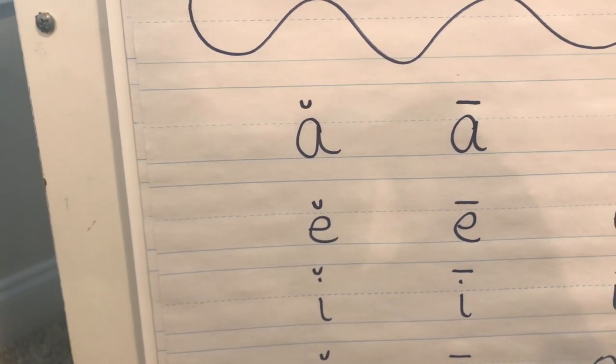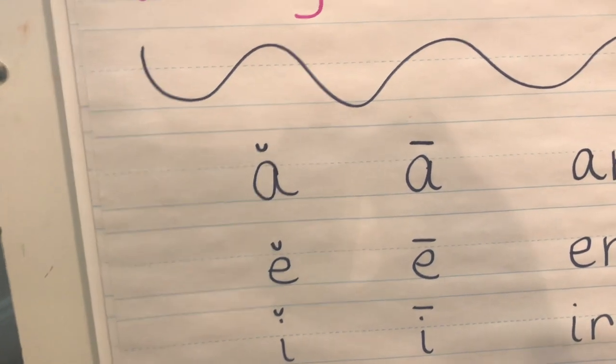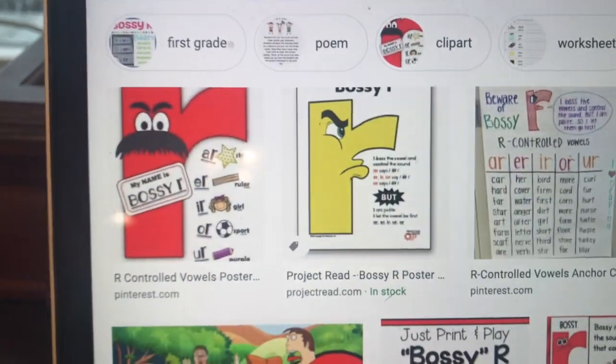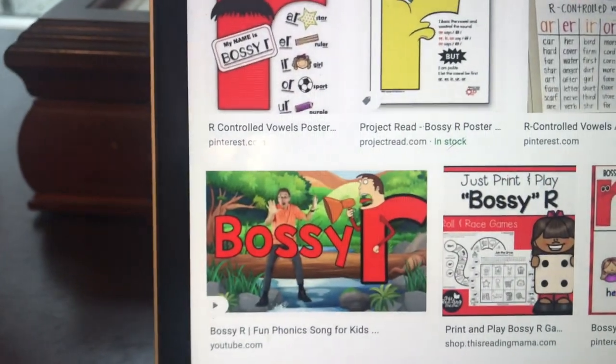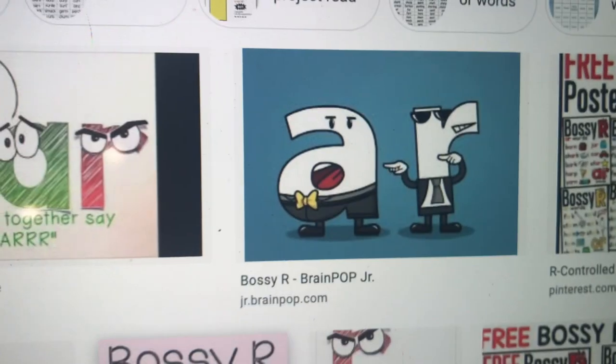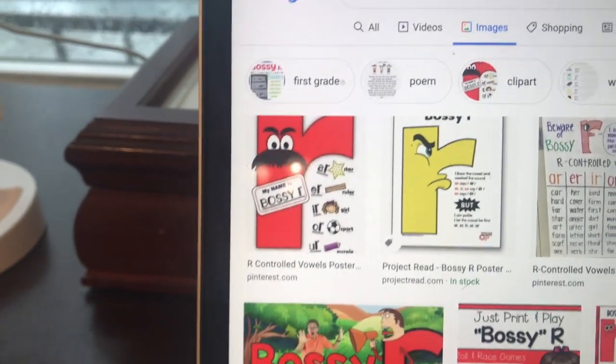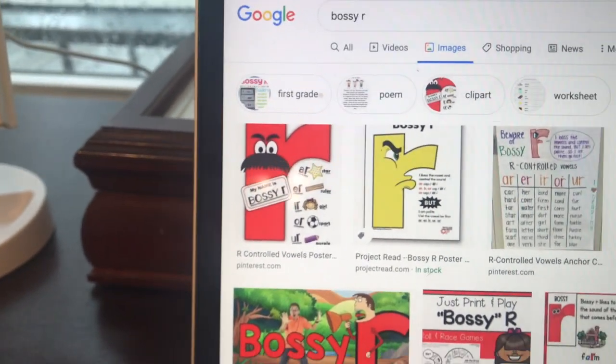But now we're going to introduce something called a bossy R. And I'm coming over here to my computer because I have some pictures. And I always love the pictures that they have for the bossy R because he always looks so mean and mad. But he basically takes over the vowel. If he comes in there, he takes over the sound of the word. So those are just some fun ones there. I'd have some posters to put up in our classroom if we were there.